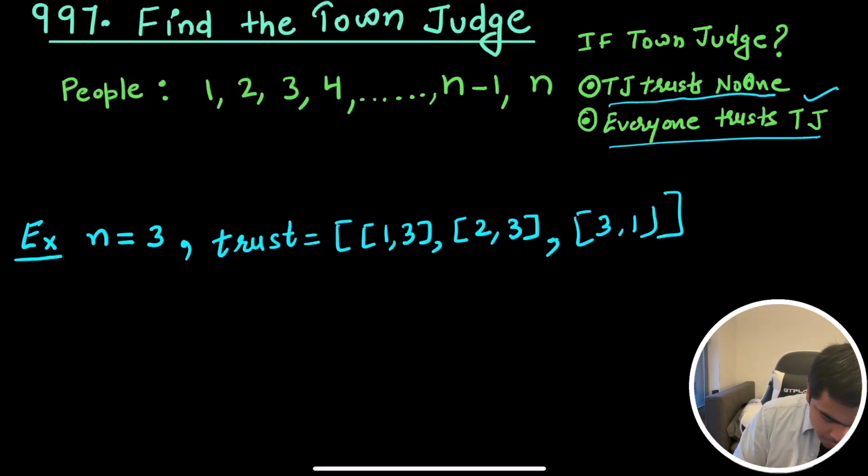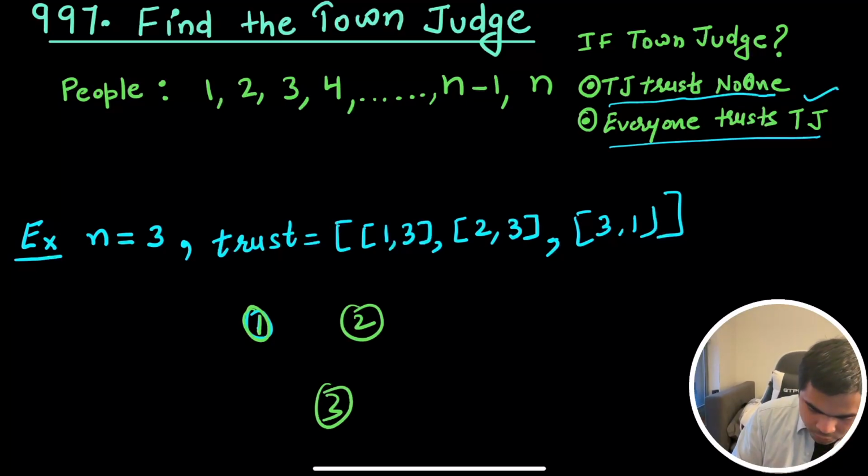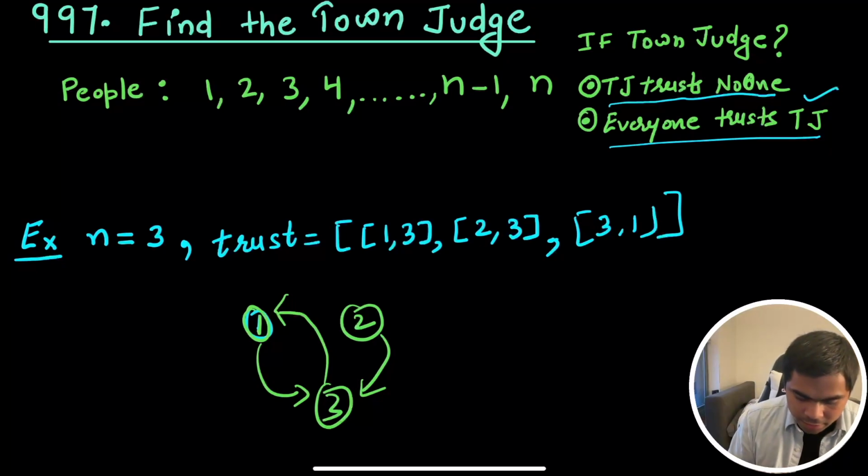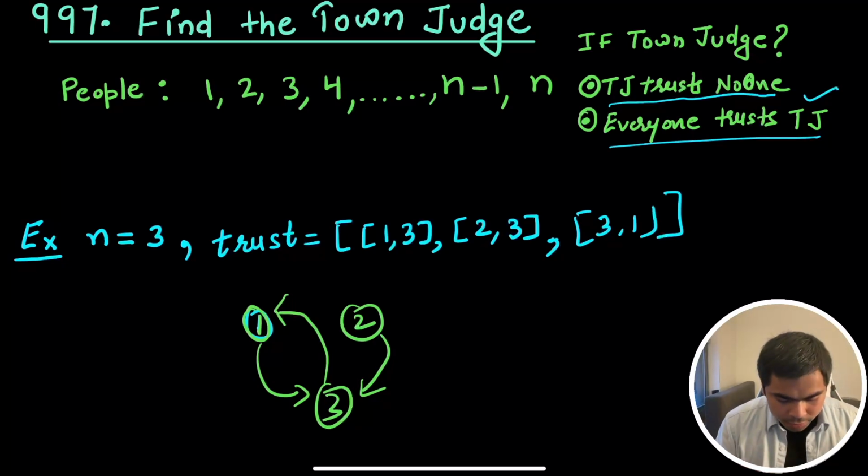So in our town now we can have the same number of people, 1, 2, and 3. But in terms of edges, 1 trusts 3, 2 trusts 3. Now 3 trusts 1 as well. So now here is the tricky part that we have to consider. Basically we were having two dictionaries to calculate the trusting and trusted by.